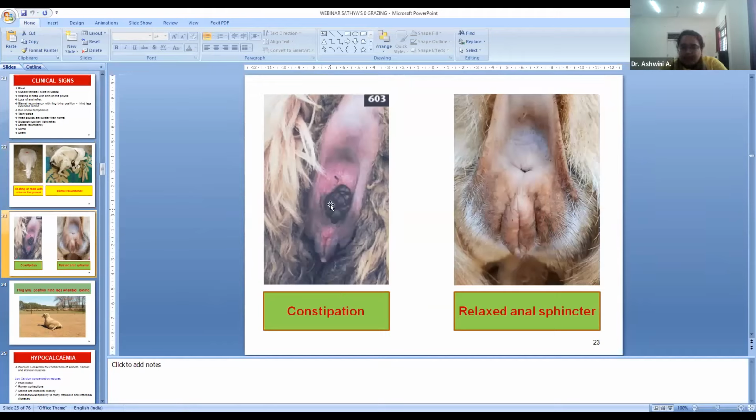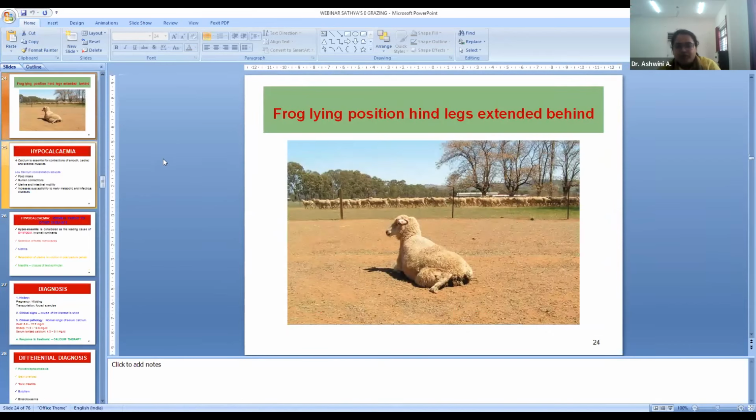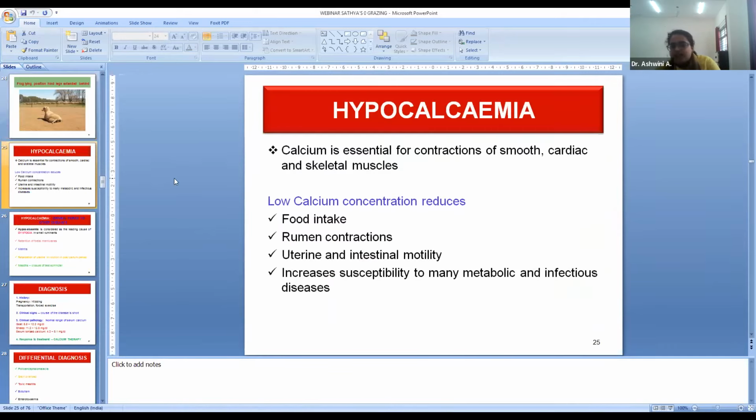See, you can see hard fecal pellets in the anus, and then relaxed anal sphincter. So earlier what I said, the frog sitting or frog lying position with the hind legs extended behind. So calcium is essential for contractions of all the muscles like smooth, cardiac and skeletal muscles.